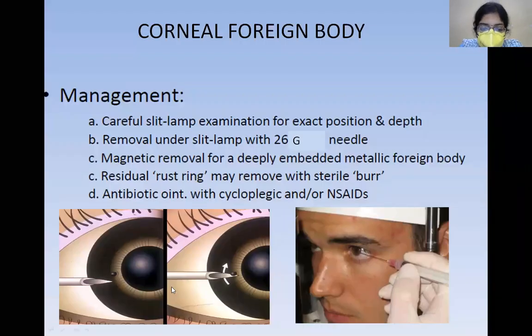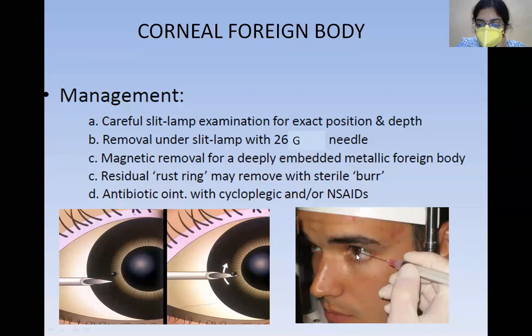Now, this is the procedure for removing a corneal foreign body. Again, please remember the cornea is a sensitive structure, so you have to instill topical anesthetic drops to anesthetize the surface, and then it is usually preferred to remove the corneal foreign body under slit lamp examination. So you will use a 26 gauge needle.